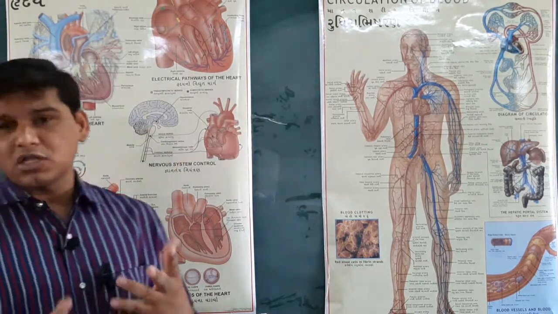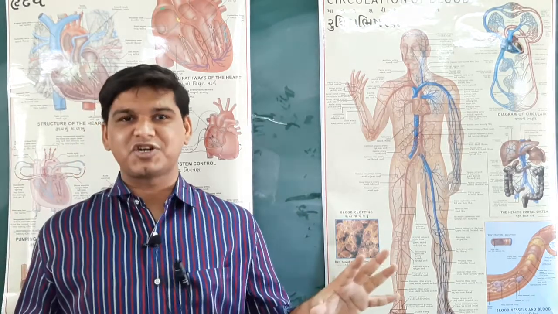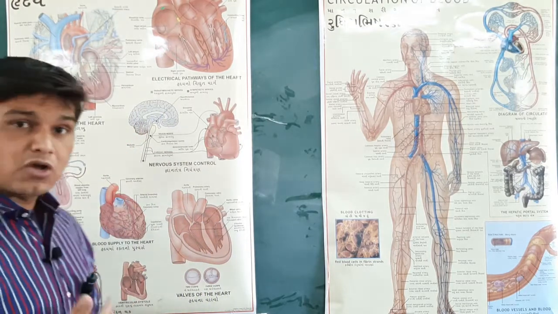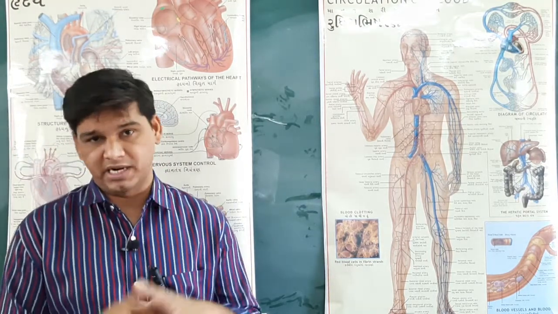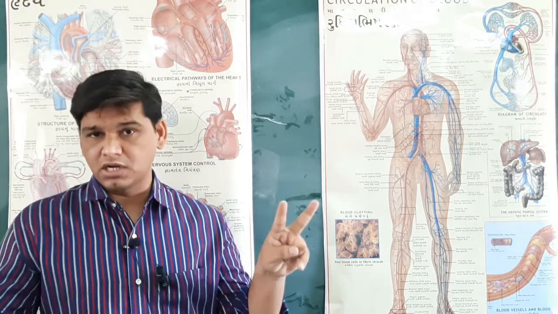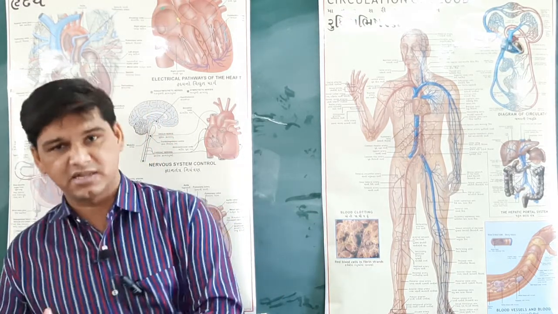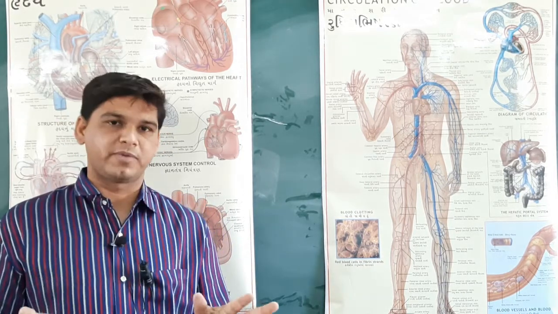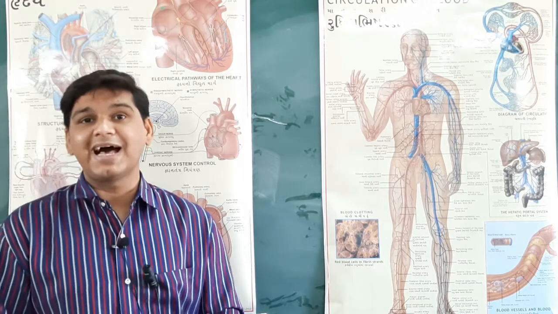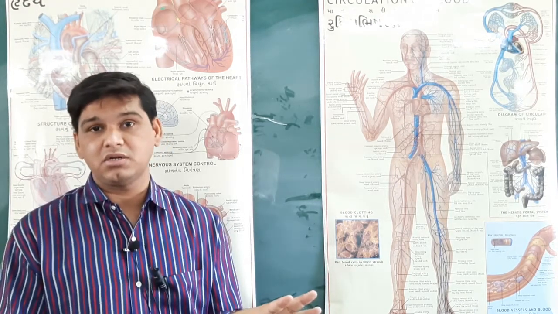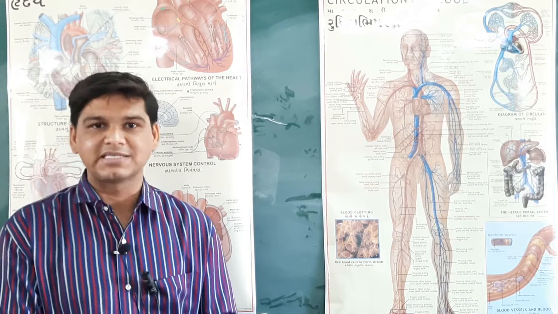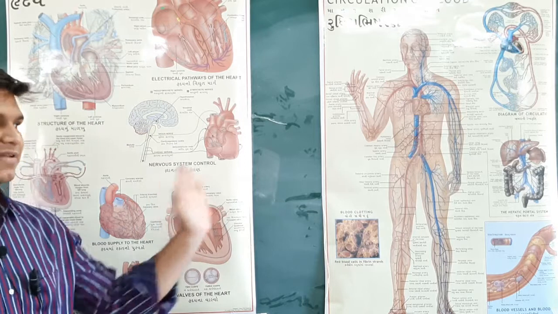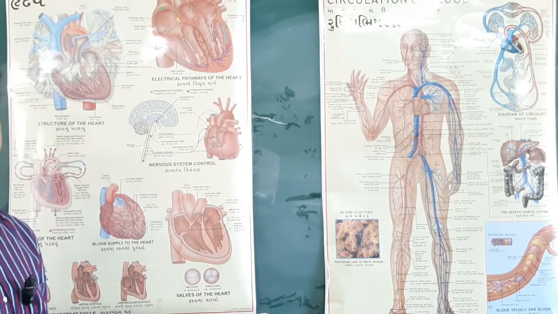It can also be asked as a 2 marks question: explain the structure of the human heart. Also, how does circulation take place in the human heart? That is a different 2 marks question. But if the question asks you to explain transportation in human beings, which is a 4 marks question, you can explain the whole formation of the human heart as well as how blood circulation takes place in humans.